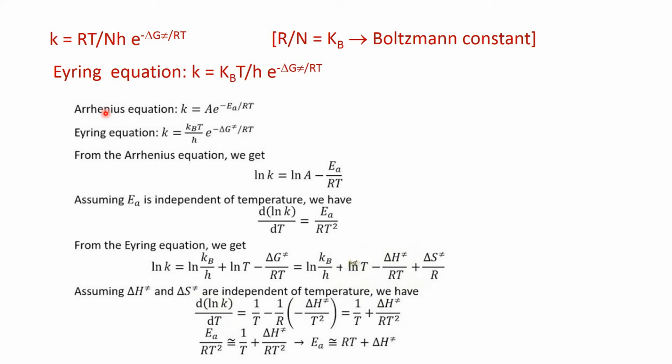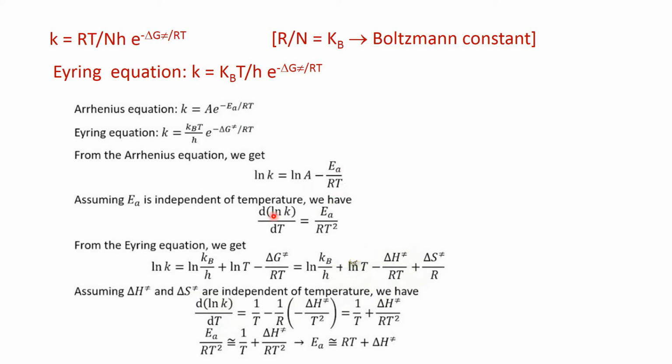Now, from the Arrhenius equation we know k = A e^(-Ea/RT), as I have shown you in my earlier video. And the Eyring equation: k = (kB T/h) e^(-ΔG‡/RT). From the Arrhenius equation, if you take the ln, then ln k = ln A, and since it is already an exponent, minus Ea by RT.